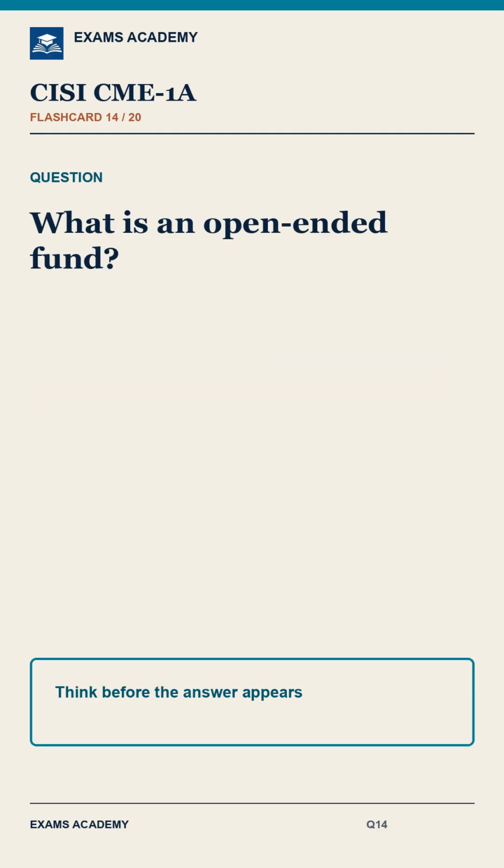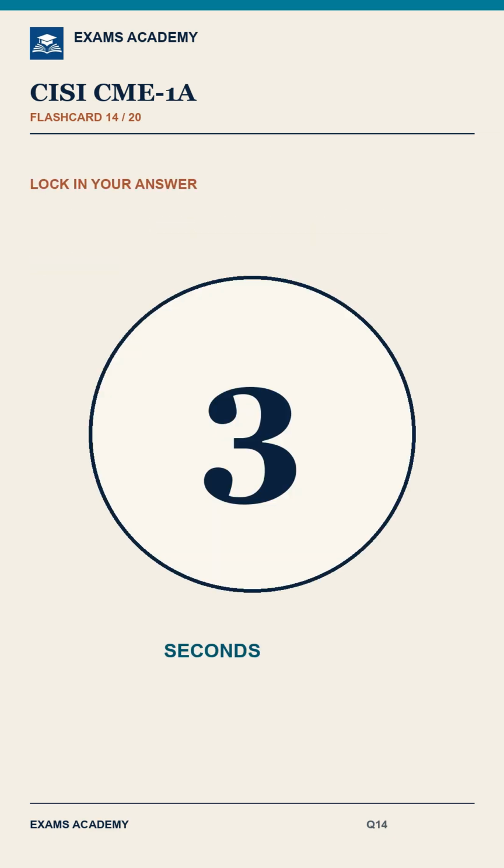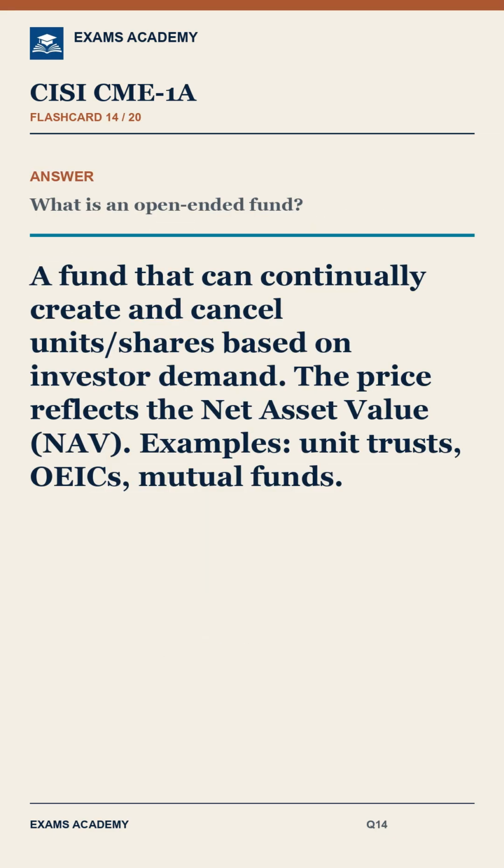Question 14. What is an open-ended fund? Answer. A fund that can continually create and cancel units shares based on investor demand. The price reflects the net asset value of the fund. Examples: unit trusts, OEICs, mutual funds.